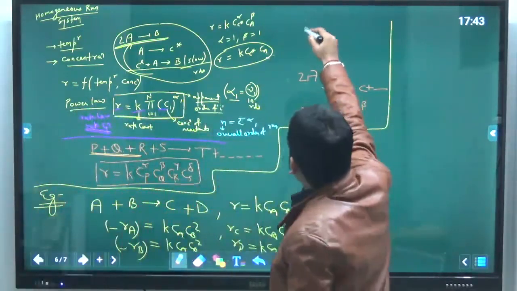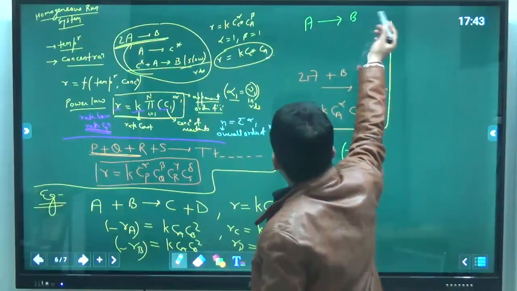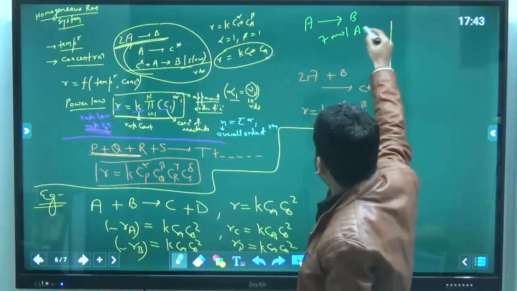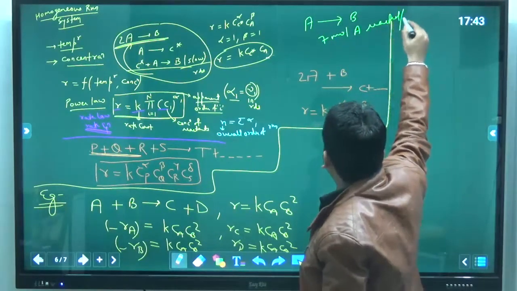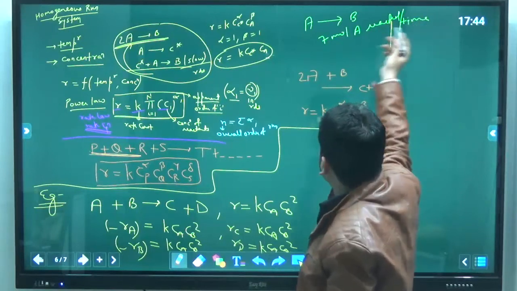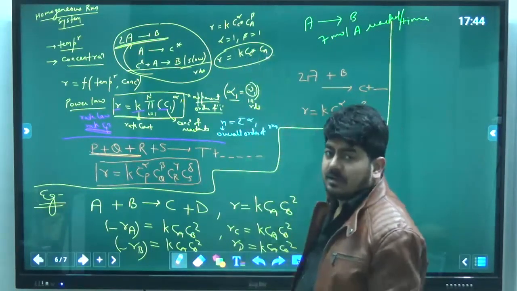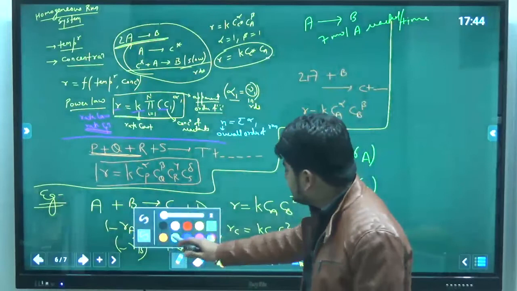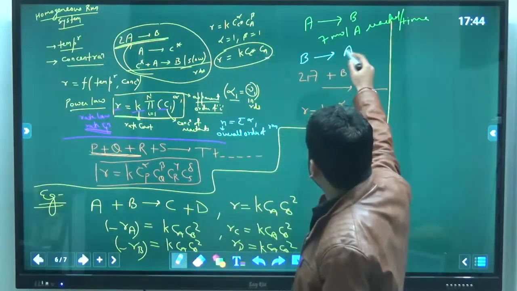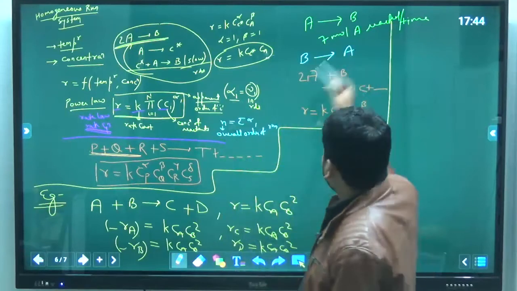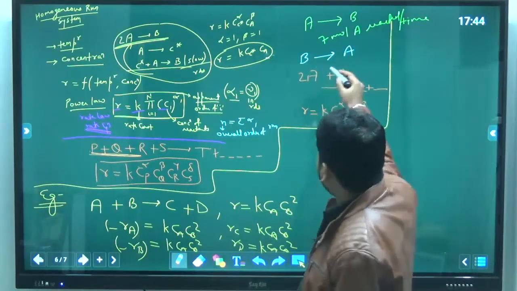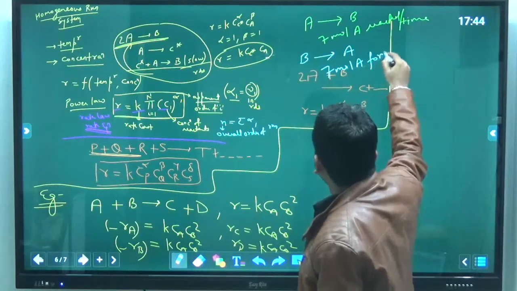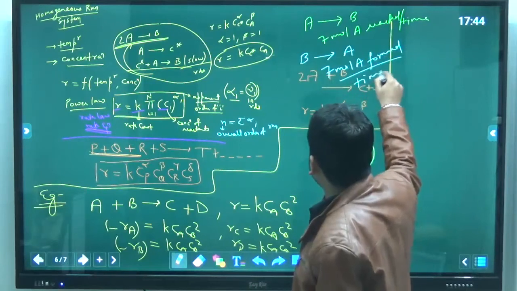Understand, if the reaction is like A gives B, and the rate is given like 7 moles of A reacted per unit time, so what if I talk about the reverse of this, B gives A? If 7 moles of A reacted per unit time, now I can say 7 moles of A are getting formed per unit time at the same conditions.